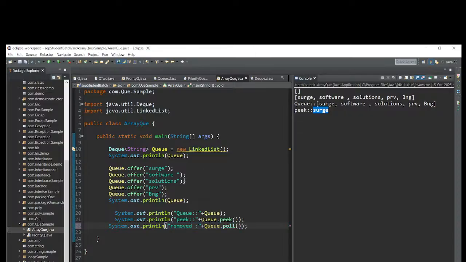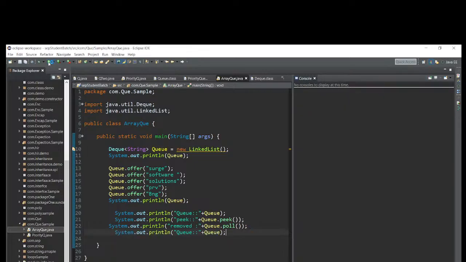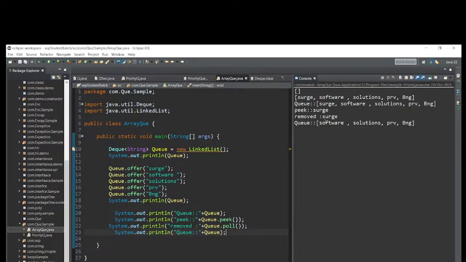Just hit enter. Removed. What is removed? After removing, let me print DQ again. What will it remove? So search is removed. Why? Because it is the peek. After removing search, what are the elements? Software solution and private limited Bangalore.